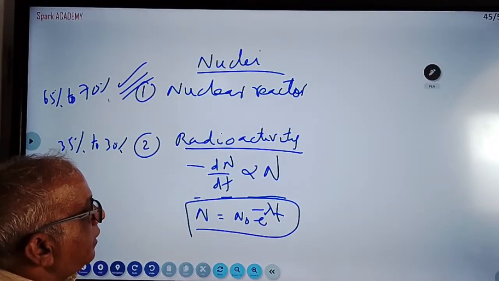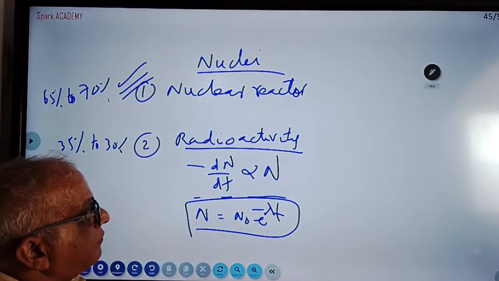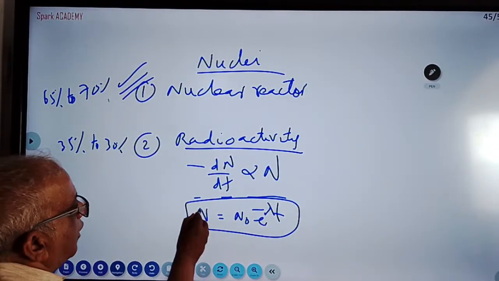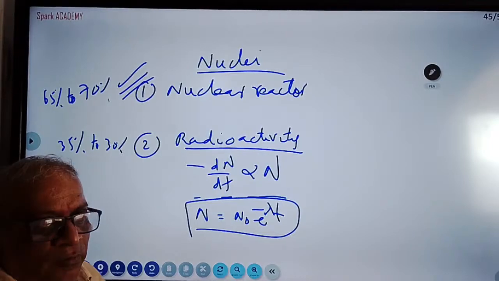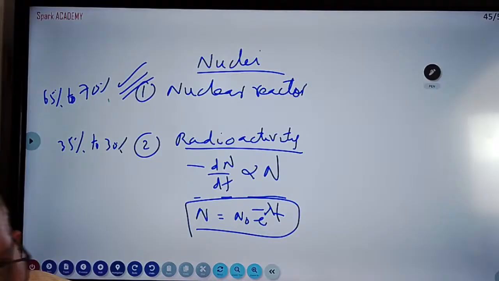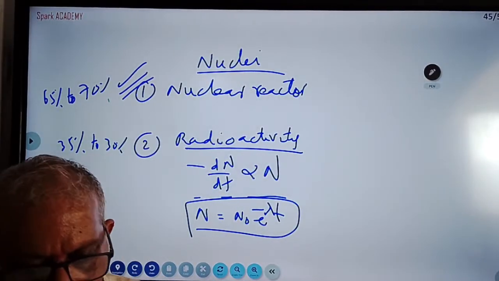Radioactivity: rate of disintegration is proportional to the number of atoms at that time. So this is also an important derivation. In this also they are asking problems, like the number of fissions per second in a nuclear reactor. Go through the problems, only two problems. On the backside, if you see any other material, you will get it.